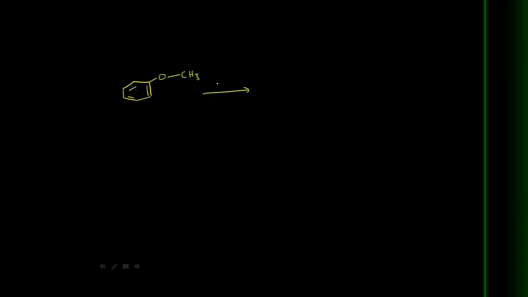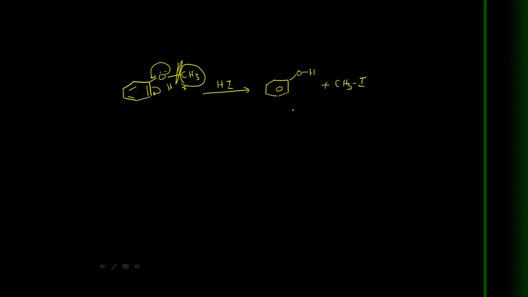In this case, whatever the alkyl group, methyl, ethyl, propyl, tertiary butyl, only this bond breaking takes place. That means hydrogen and iodine add this way. In this type of ether, phenol is always the product, and here in this case, methyl iodide. Why? Because this lone pair of electrons on oxygen is involved in resonance with the benzene ring. As a result, this carbon-oxygen bond becomes a stronger bond. That's why breaking this bond is impossible.